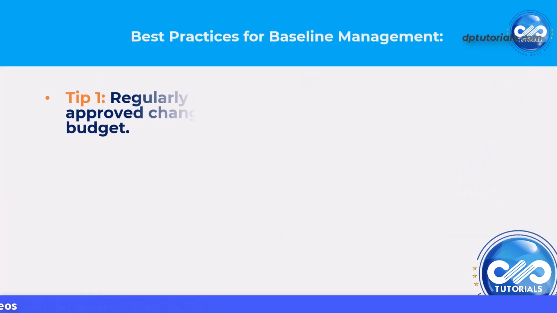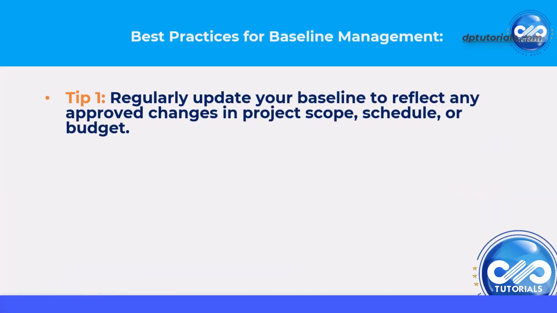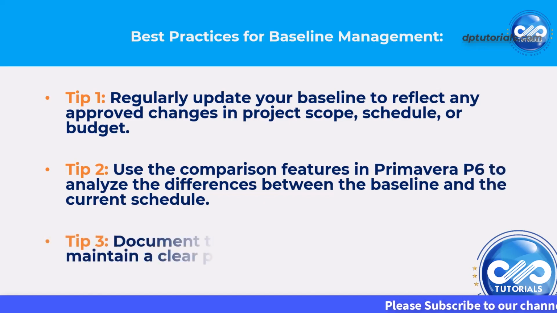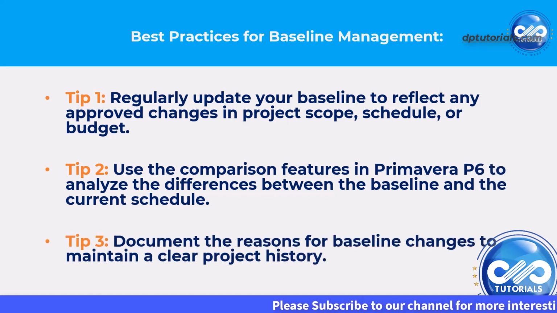Tip 1. Regularly update your baseline to reflect any approved changes in project scope, schedule or budget. Tip 2. Use the comparison features in Primavera P6 to analyze the differences between the baseline and the current schedule. Tip 3. Document the reasons for baseline changes to maintain a clear project history.